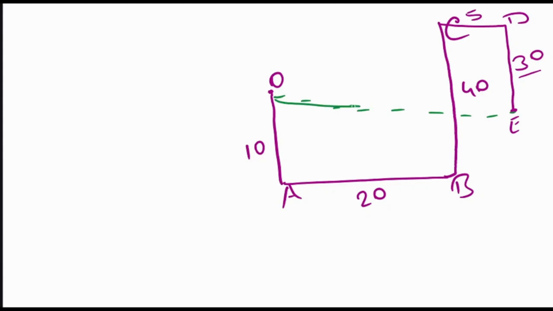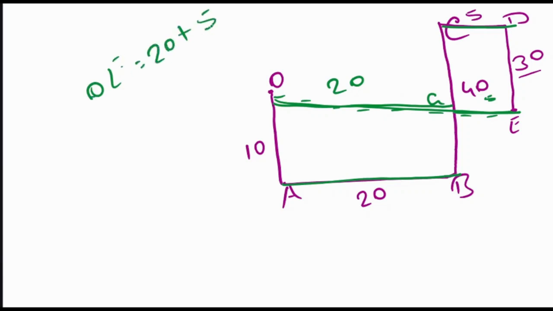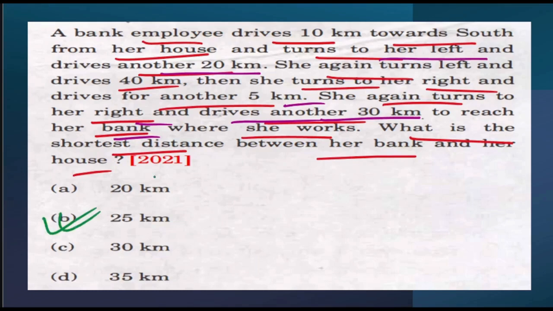Now this OE will be in a straight line only. So what will the shortest distance be over here? Not 25 kilometers directly, because let's suppose this point is G. What will OG be? Now AB is 20 kilometers, and being a parallel line, OG will also be 20. What is the distance GE? Now CD is 5 kilometers, so this will also be 5. So ultimately OE will be 20 plus 5, which is 25 kilometers, which means option B.